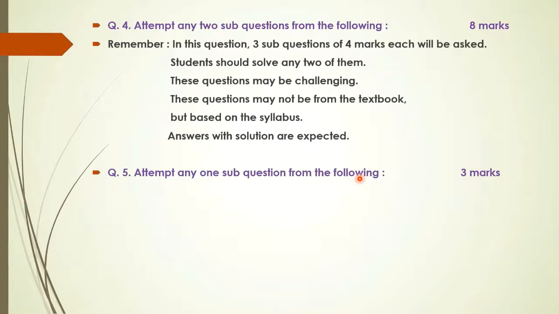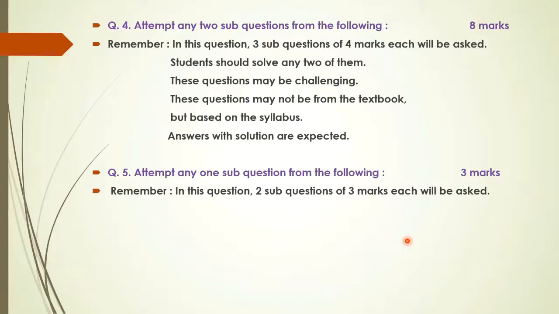And since the question carries 4 marks, your answer should be properly written. Finally, question number 5. Here also you have to attempt any one sub-question out of 2. This will be of 3 marks. Again here 2 questions will be asked of 3 marks each and out of that you have to solve any one.